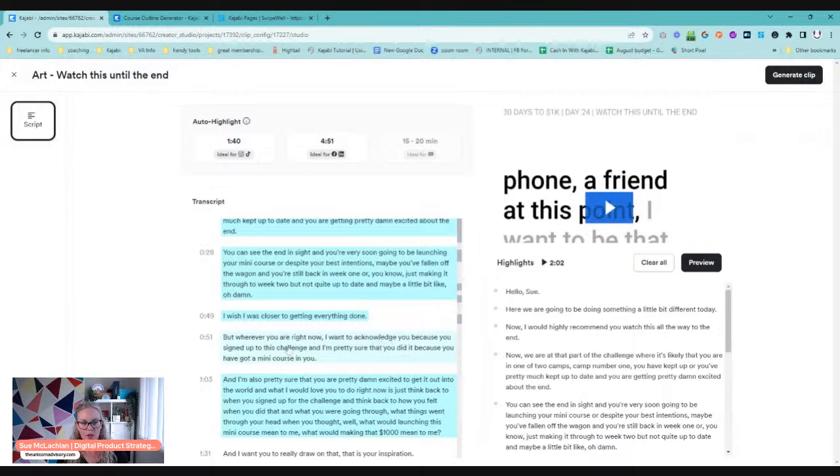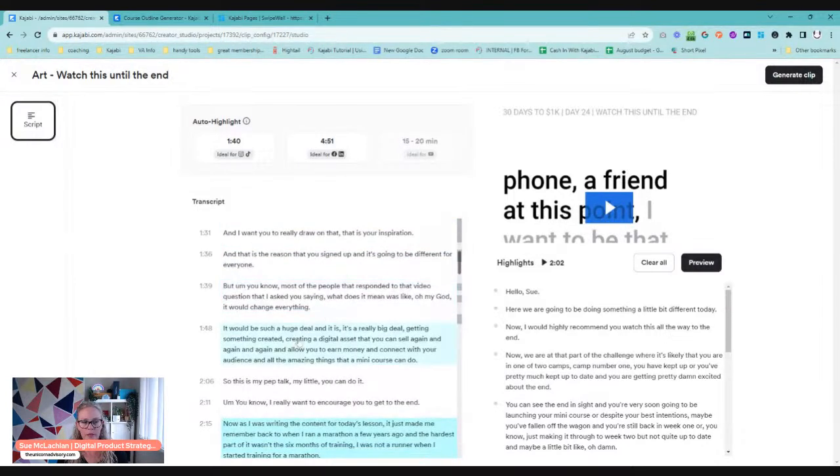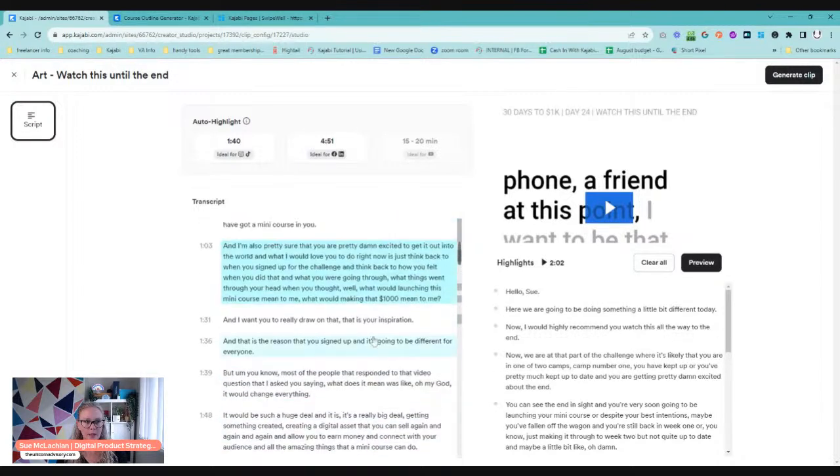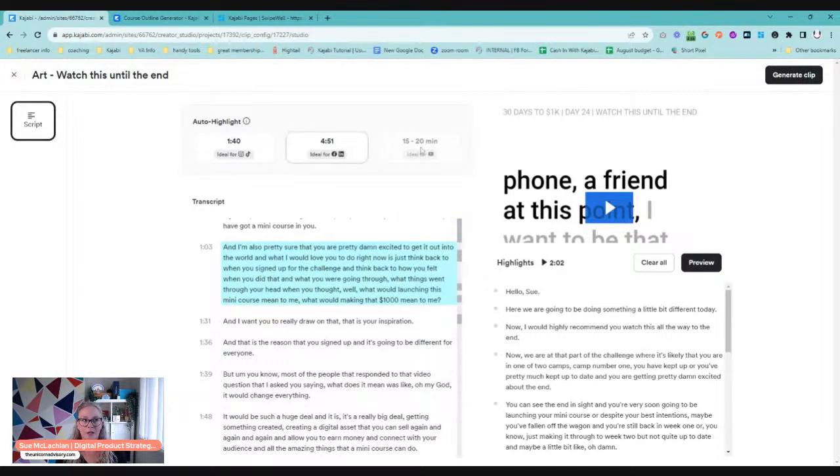So anything that's not in blue is not highlighted, is not going to be in this video. And you can go through and pick out some core key highlights. This is a new tool and it's only going to get better, but you can also do things like generate a transcript, get the script from your video, and you can then use that for a transcript file in your course. You can add SRT files, which are those optional turn on, turn off captions. But yeah, just being able to pull a little bit out of your video and then use it.